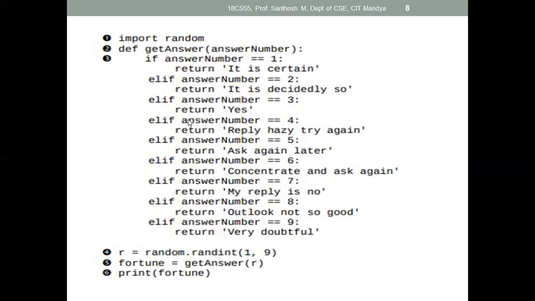So this one is our function. If our number is 1, then you have to print this one. If your number is 9, then it will print "Very doubtful". For printing these values, we are returning the values from the called function to the calling function. For that, we use the return keyword. By using the return keyword, you can return the values.